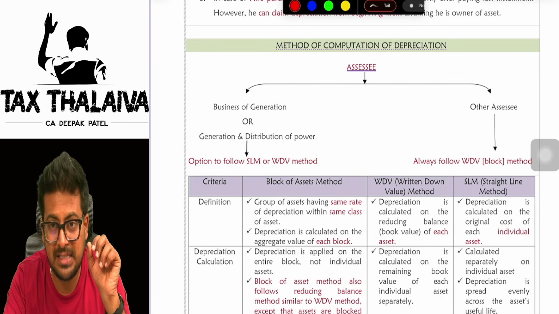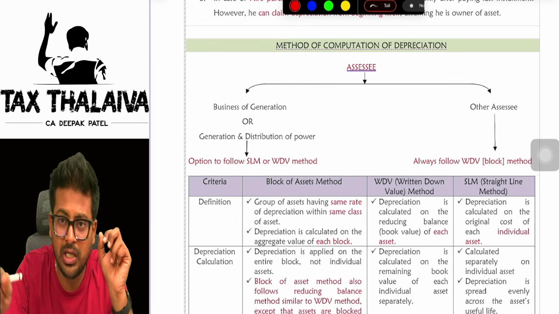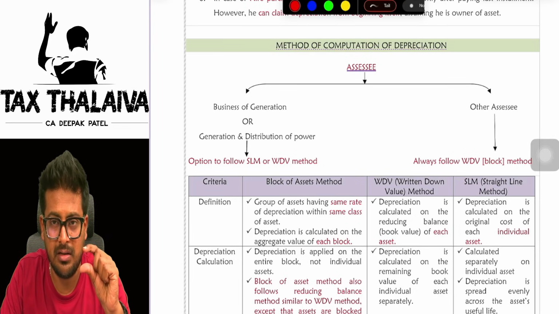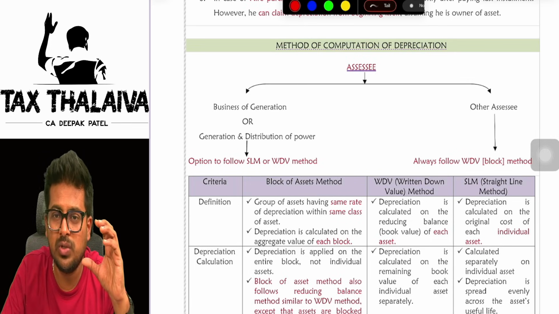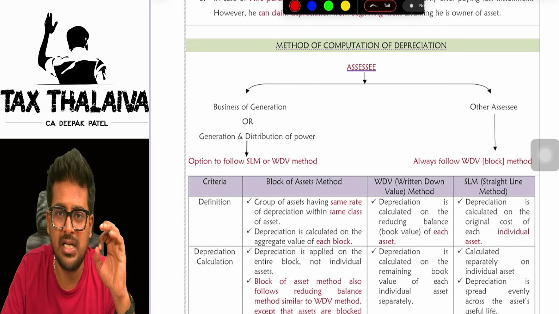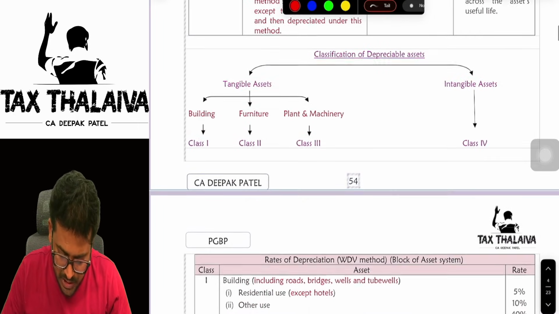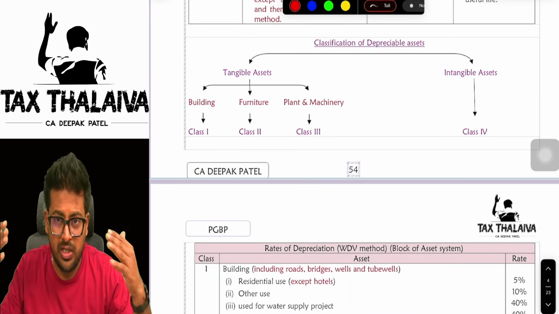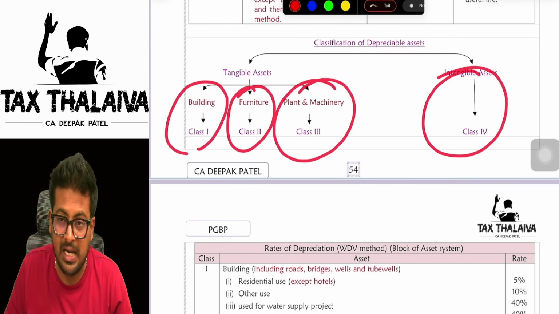But you will compute the depreciation under the WDV method only. So for creating the block, you will see same class, same rate of depreciation, and then you will create block. But the method you will use for calculating the depreciation will be WDV method only. Next. So just now I told you there are different classes of assets. So there are 4 classes.